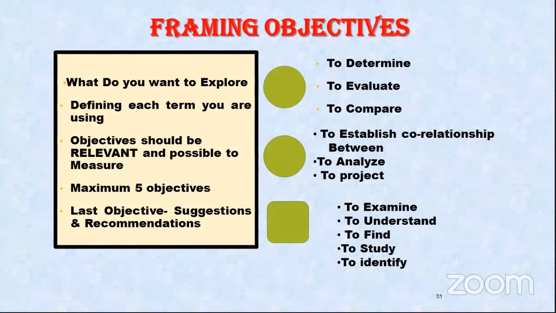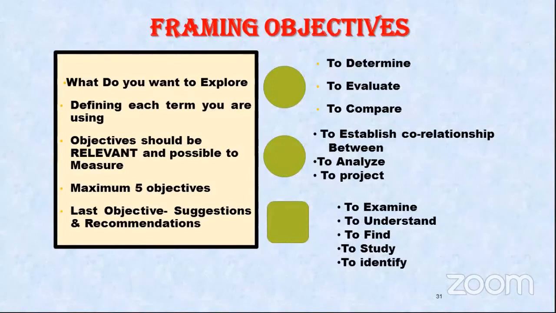In those 5 objectives also, the first objective generally will be the conceptual objective, where the measurable quality will not be there. And the last objective will be suggestions, findings, conclusions, recommendations, etc. There also the measurable characteristic may be missing. So other than that, there are 3 objectives that have to be measurable.